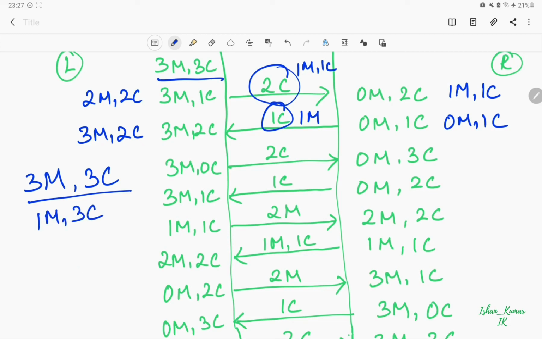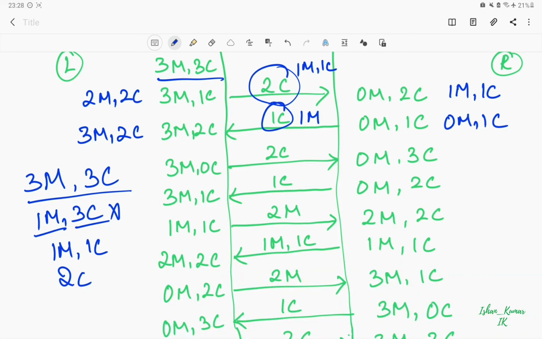This contradicts our rule that the number of cannibals should not be greater than the number of missionaries. So we cannot do this. We are left with either sending 1 missionary and 1 cannibal, one from both, or sending 2 cannibals to the right hand side.